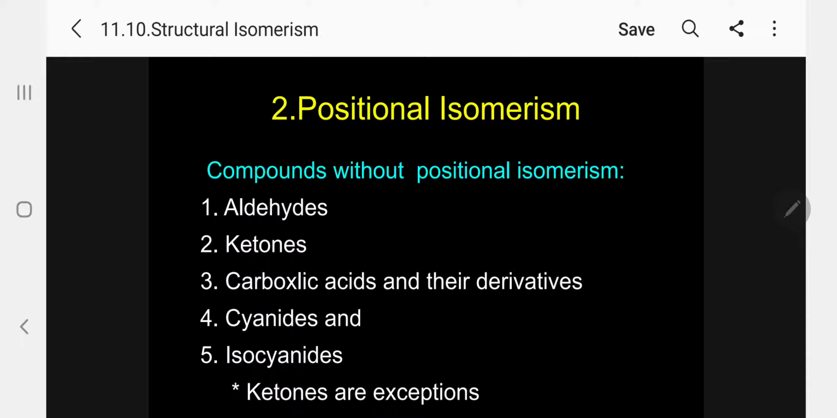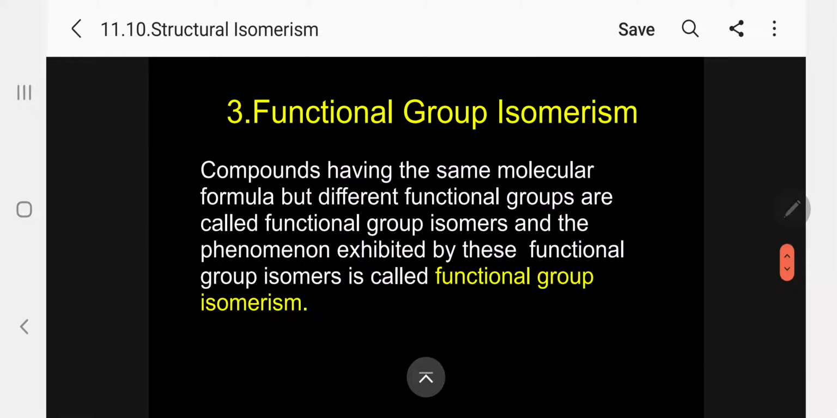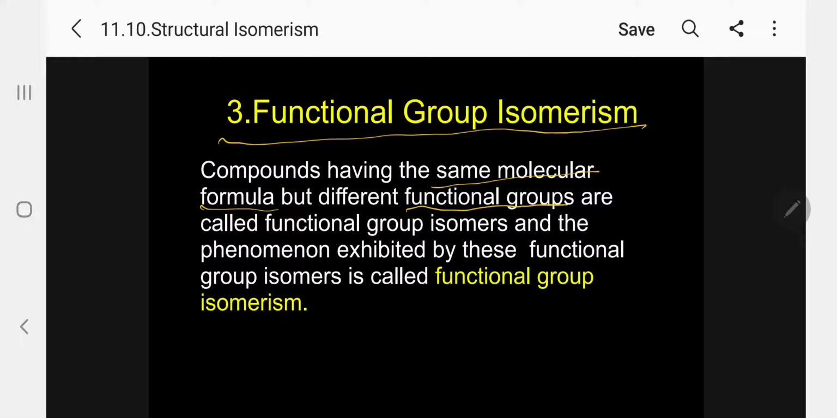So aldehydes will not show, ketones will not show, acids and acid derivatives, cyanides and isocyanides will not show. Carbon-containing functional groups will not show positional isomerism. Now, functional group isomerism, very, very important, the third type under structural isomerism. Compounds having the same molecular formula but different functional groups are called functional group isomers, and the phenomenon exhibited by these is called functional group isomerism. Molecular formula same but different functional group.